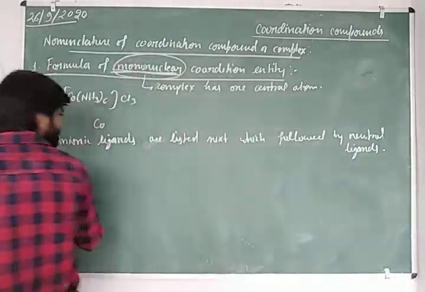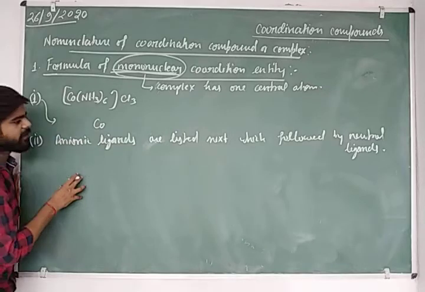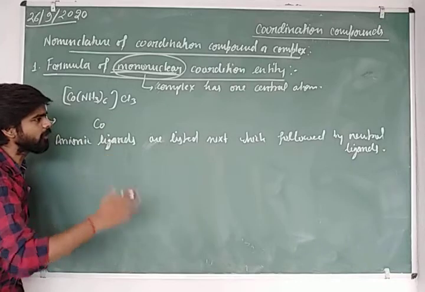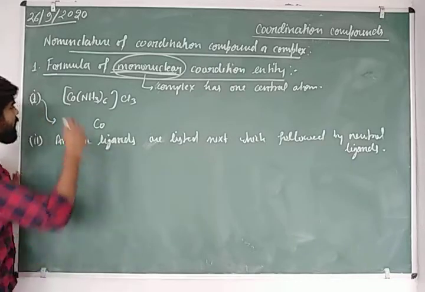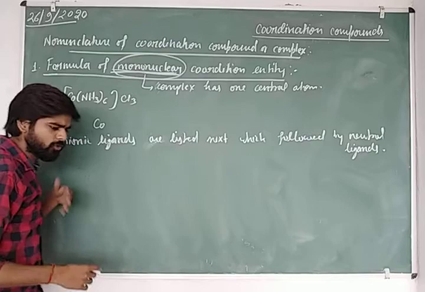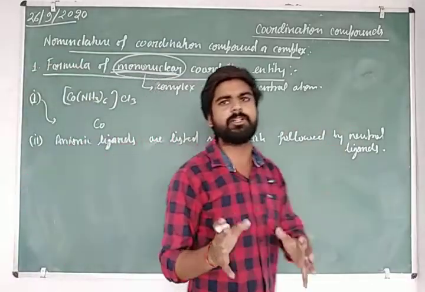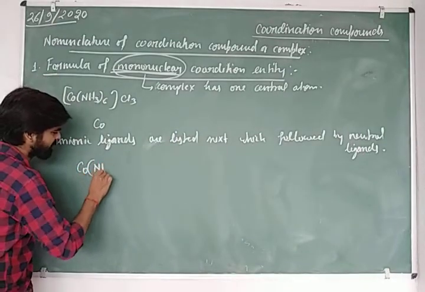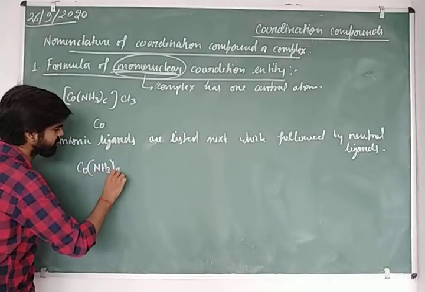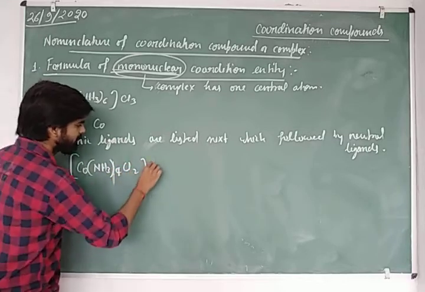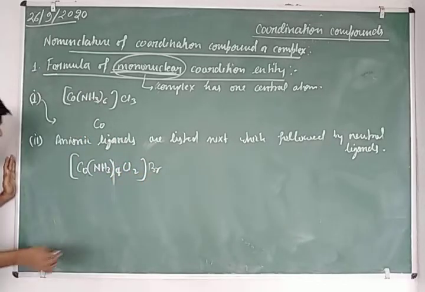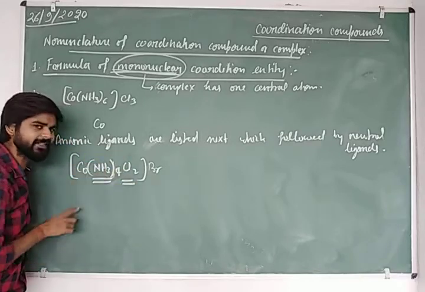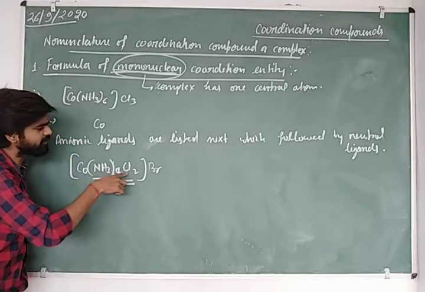What is the meaning of this point, sir? If we write the formula of any coordination compound, we write the anionic ligands followed by the neutral ligands, when two kinds of ligands are involved in the formulation of the coordination compound, like this one, [Co(NH3)4Cl2]Br. Here you can see that there are two types of ligands involved in the formation of the coordination entity. One is the amine and the second one is the chlorido.